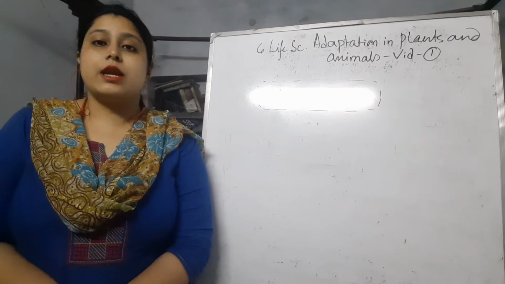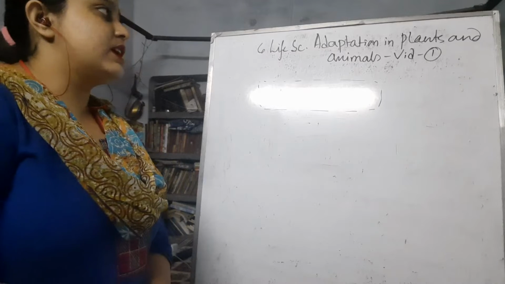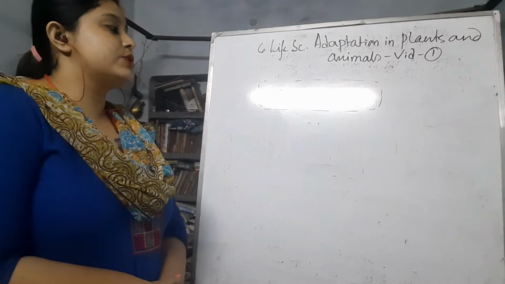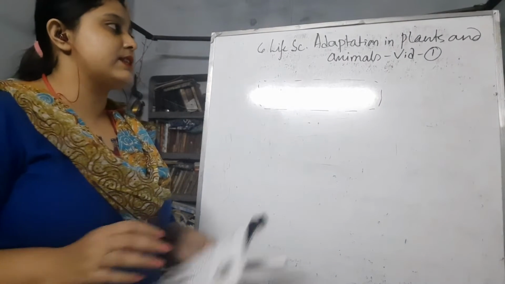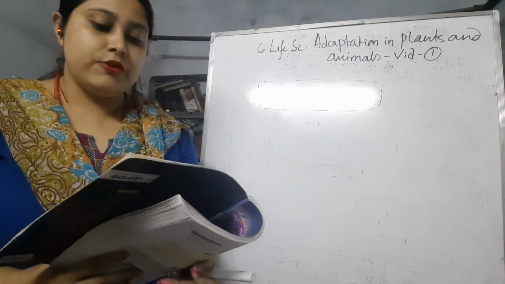This video is for class 6 life science and the chapter that I am going to start today is adaptation in plants and animals. This is video number 1.